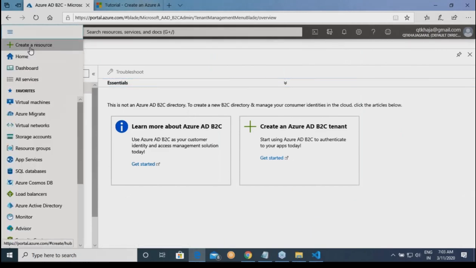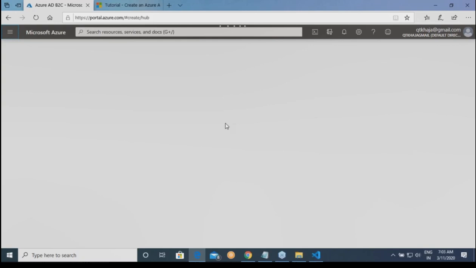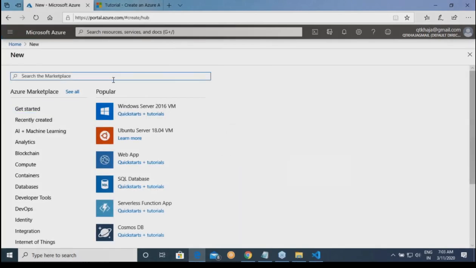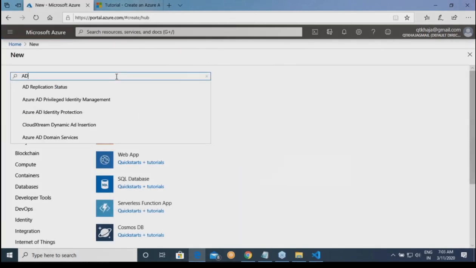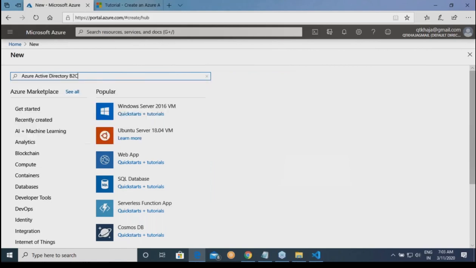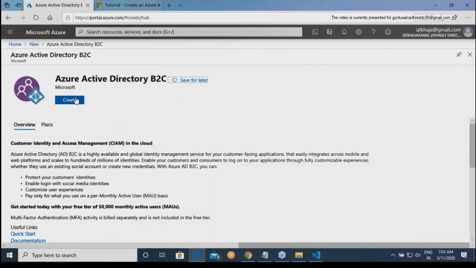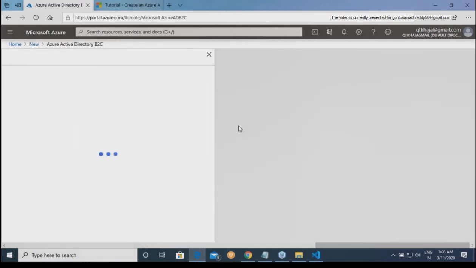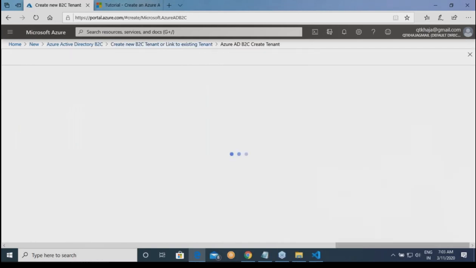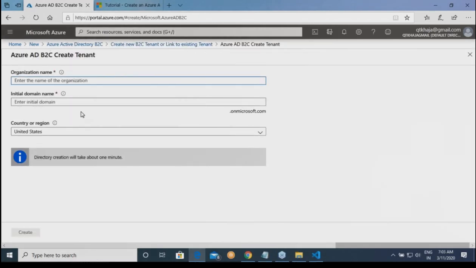Let me do one thing. Let me go to create a resource, marketplace. Over here, Azure Active Directory B2C. Create. Okay. Create a new Azure AD B2C tenant. What is the name of your organization? Quality. qt.onmicrosoft.com.